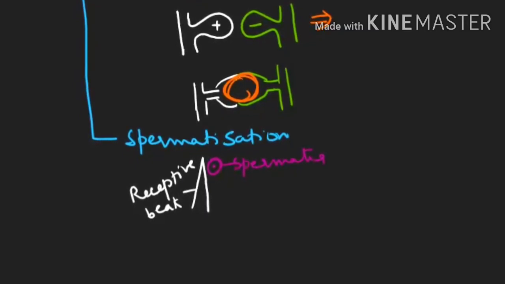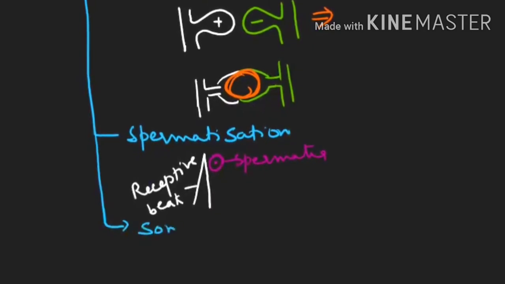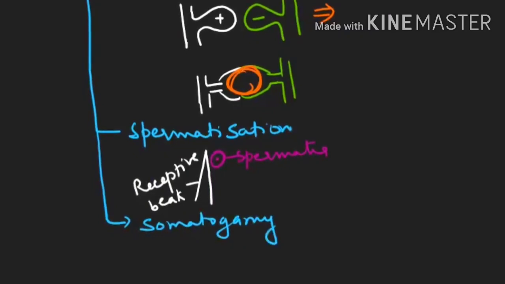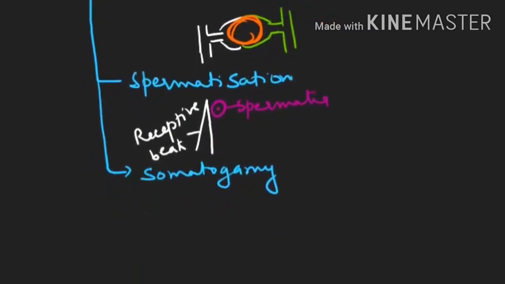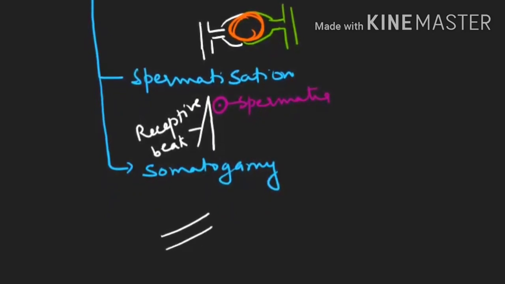The last method of plasmogamy is somatogamy. Somatogamy means two hyphae come and go directly for plasmogamy.